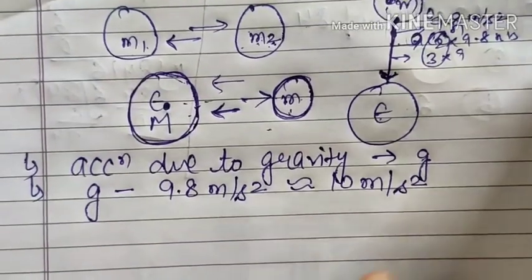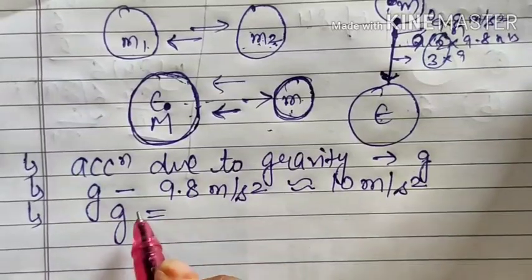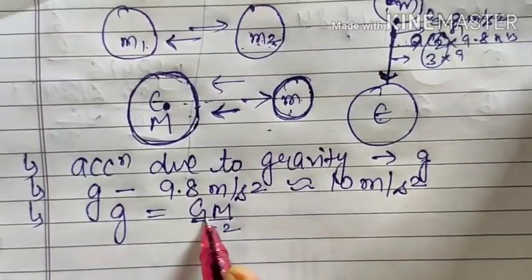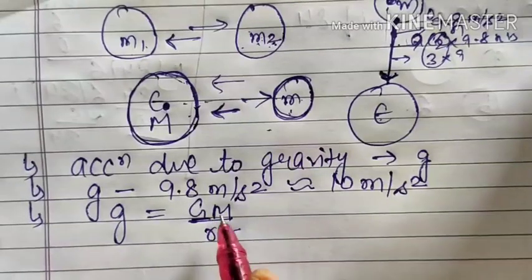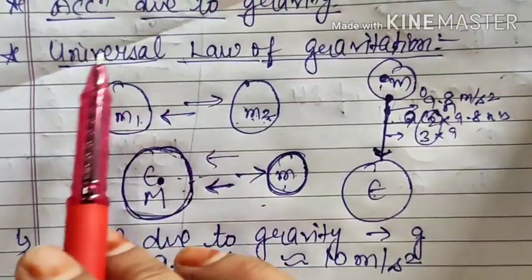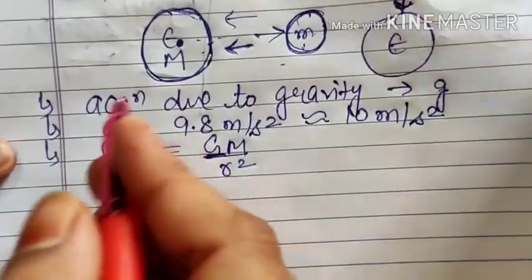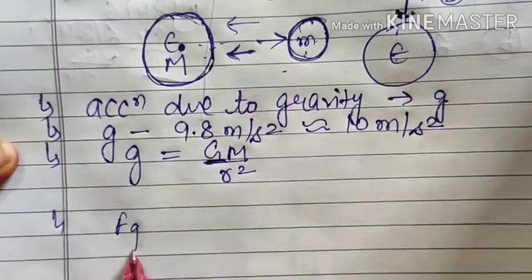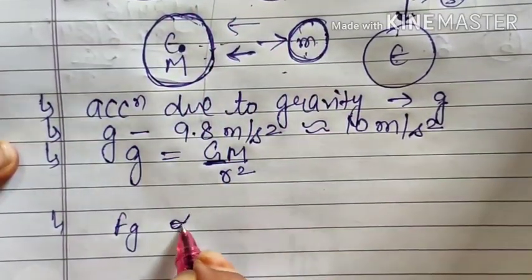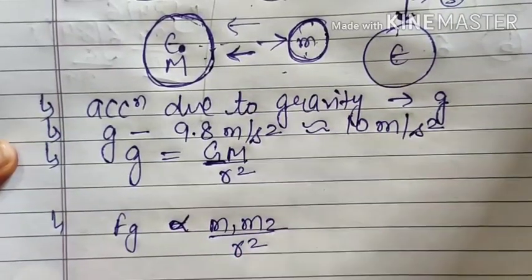So that is g. In higher classes we will derive the formula for g, which will be equal to GM upon r square, where G is the universal gravitational constant. I hope you have learnt about it. Here we were discussing the universal law of gravitation, which was given by Newton. Newton said that this gravitational force, this attraction force between the bodies, is directly proportional to the masses of the bodies and inversely proportional to the square of the distance between them.